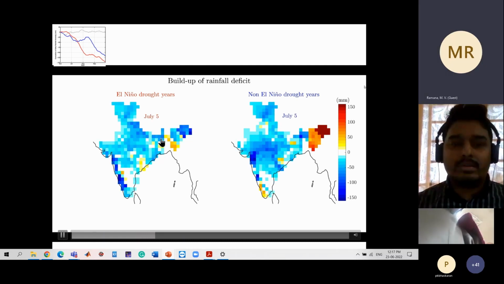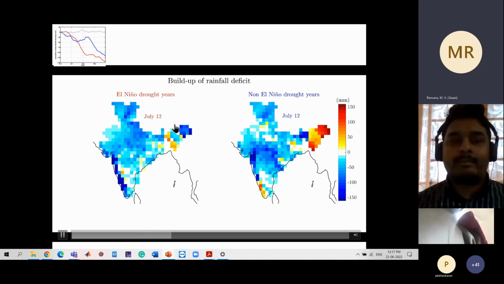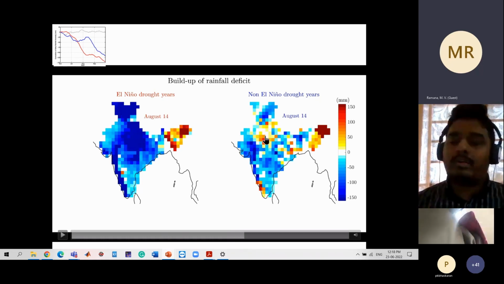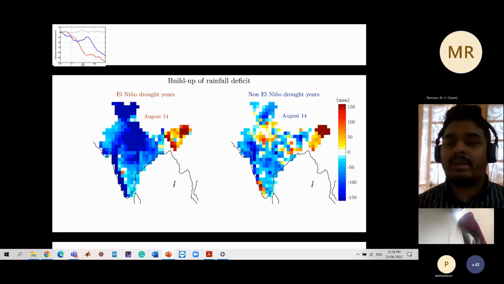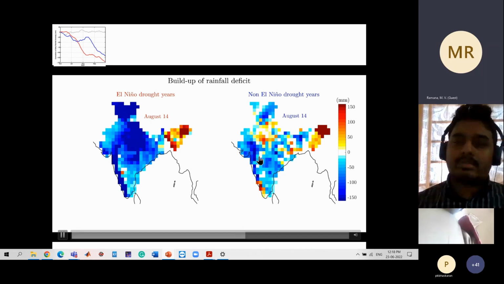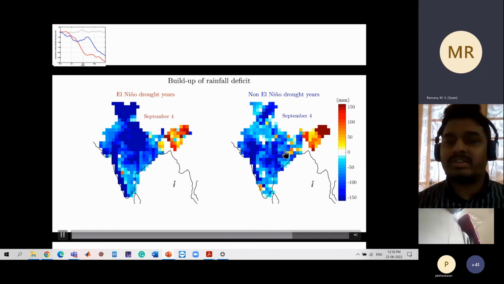But as we move to the peak monsoon period, for El Nino drought years the break condition is already set up, a widespread deficit, around mid-August. For non-El Nino drought, it's still hovering around normal or below normal; the break hasn't happened yet. But suddenly, over the next 20 days, the break condition happens over the homogeneous core monsoon region.